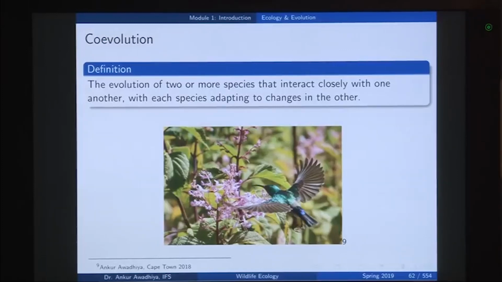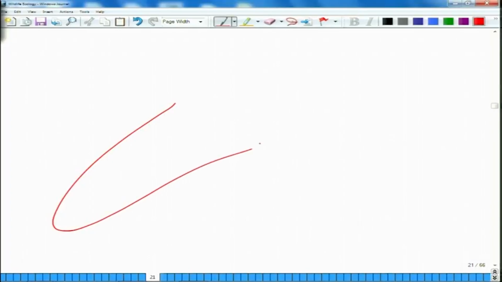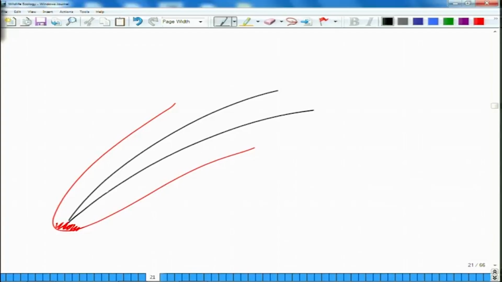So, if this is a flower and here we have the nectar, this bird reaches and tries to feed on the nectar, and in that process it gets the pollen from the flower onto its beak, and when it goes to another flower of the same species, it is able to transport these pollens from one flower to another flower.